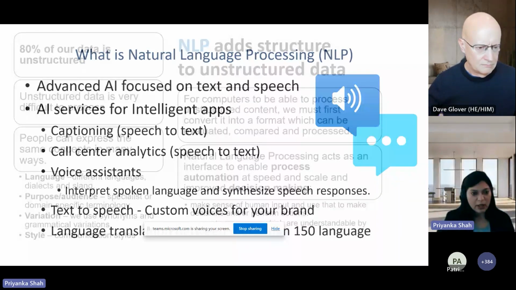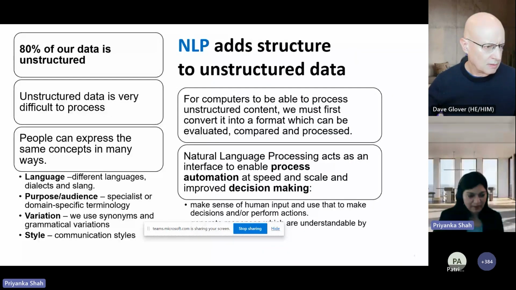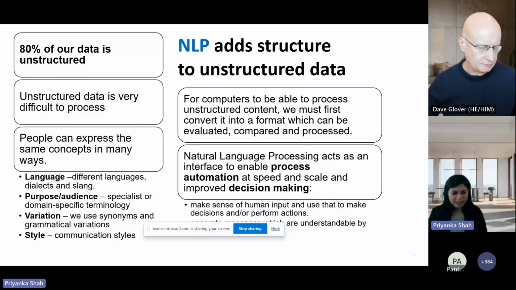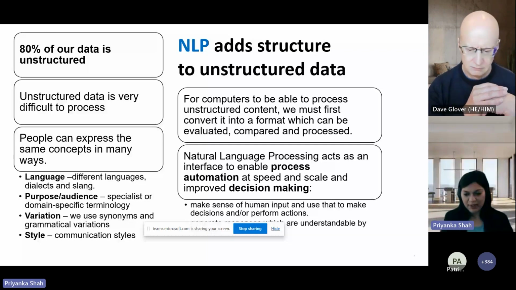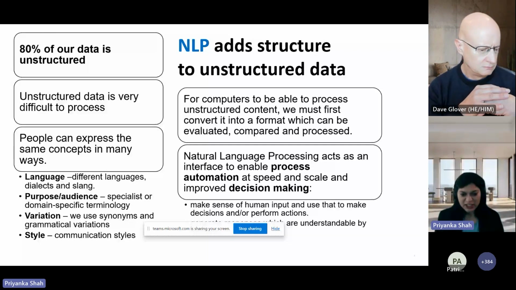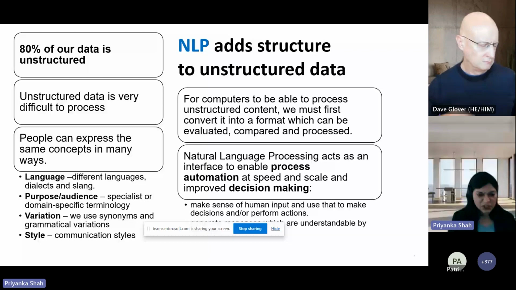Okay, but the question lingers, right? Why do we need NLP? Because most of the data around us is unstructured. Our tweets, our reels, our Instagram feeds, and our audio messages, video clips, everything out there is unstructured.